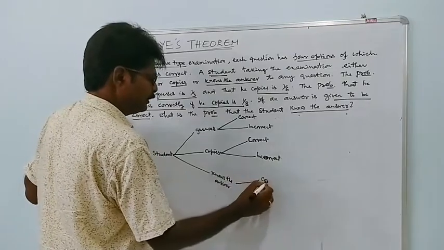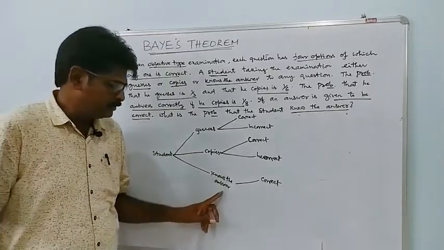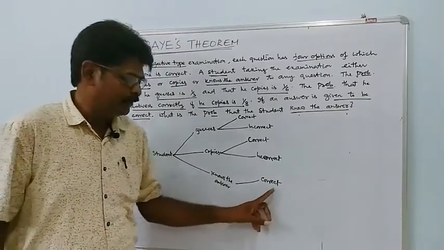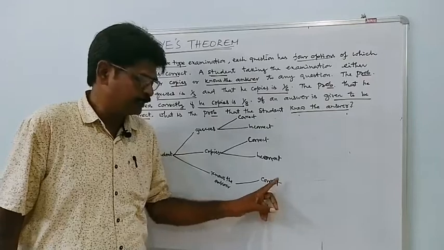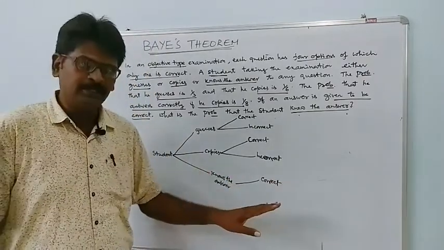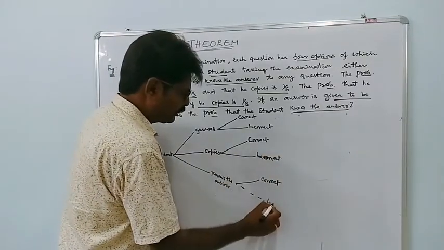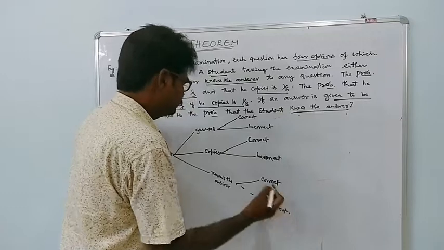Here, for knowing, only correct, there is no incorrect case. Since he knows the answer, he will always put the correct answer. Suppose you write an incorrect case, no problem.